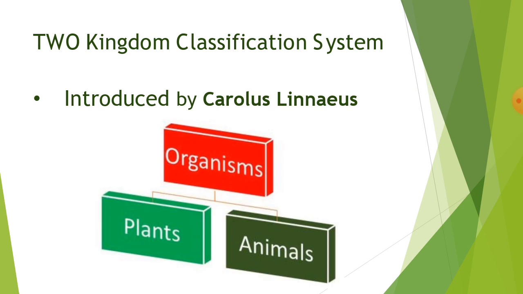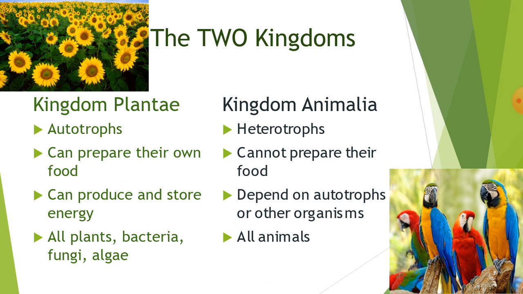Two kingdom classification system. This system was introduced by the scientist Carolus Linnaeus. He divided all the organisms into two groups as the name indicates. There are two kingdoms. One is kingdom Plantae and the other is kingdom Animalia. Kingdom Plantae includes all the autotrophs.